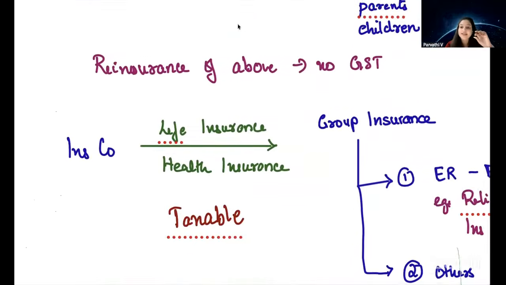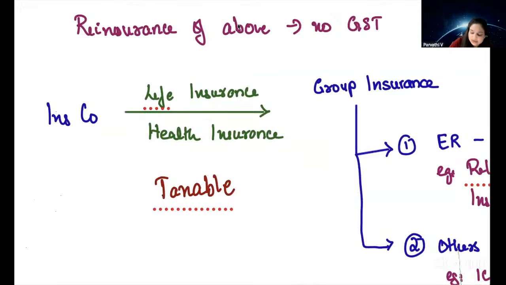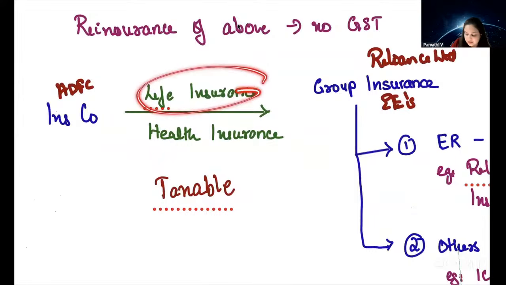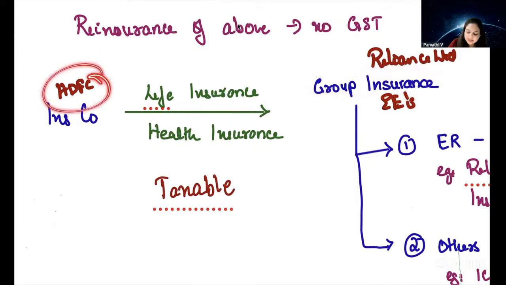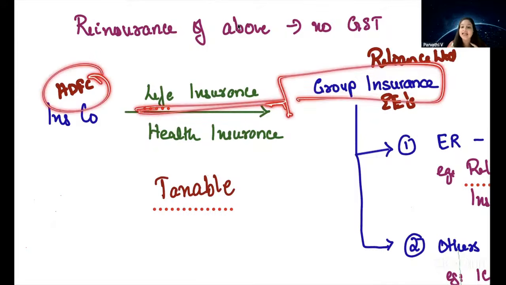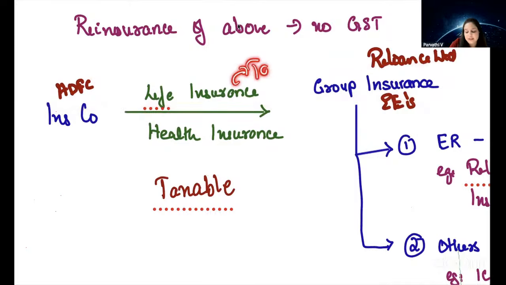Now, this is the important point. Say, for example, Reliance Limited is taking life insurance for all the employees working for Reliance Limited. Reliance Limited is taking a life insurance policy in the name of all the employees. Now, HDFC is providing life insurance services, which is called group insurance. Why? It is not for an individual. It is not for the family of that individual. Rather, it is for a group of people. So that is called group insurance. If HDFC is providing life insurance which is a group insurance, then that insurance service becomes taxable. There is no exemption for that.